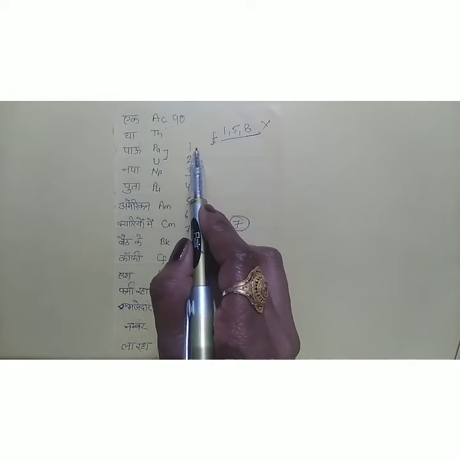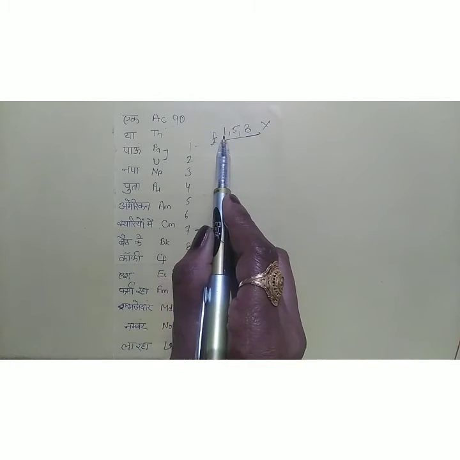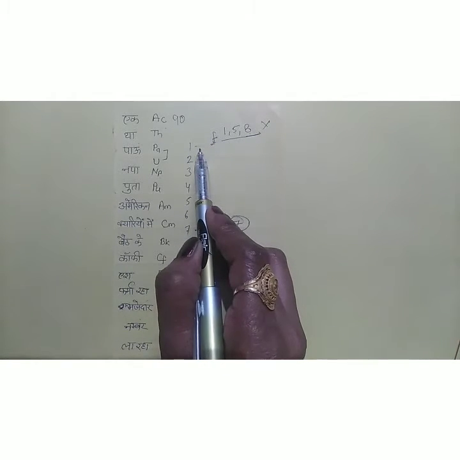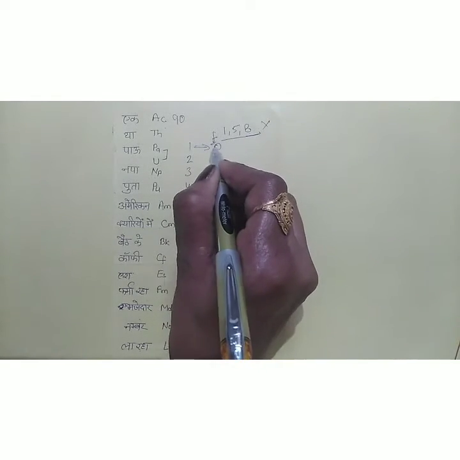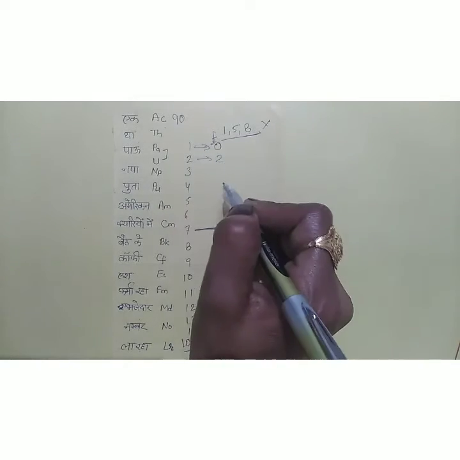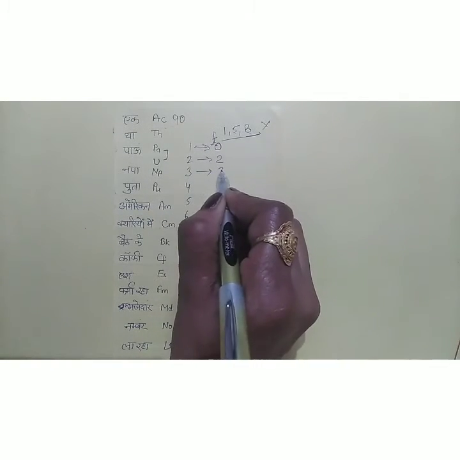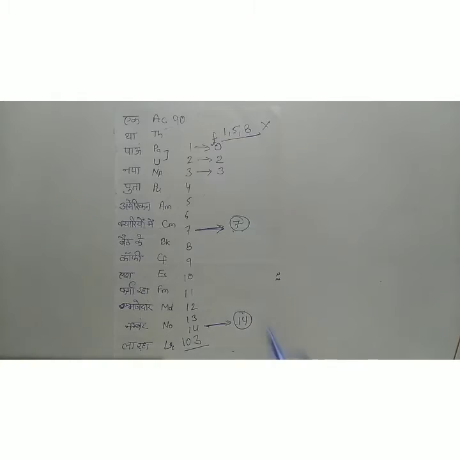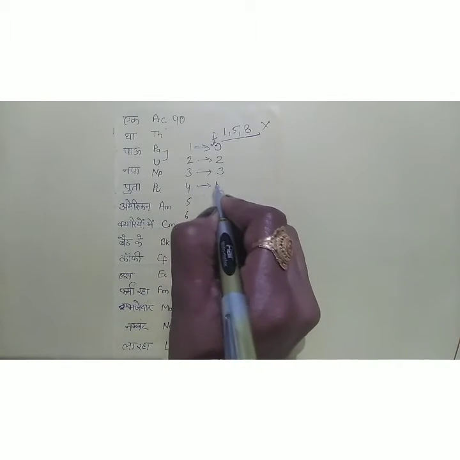Now we start from 1, but there is no 1, meaning an electron has not entered yet, so that will be 0. Now this will be 2, this will be 3, then 4 as it is.